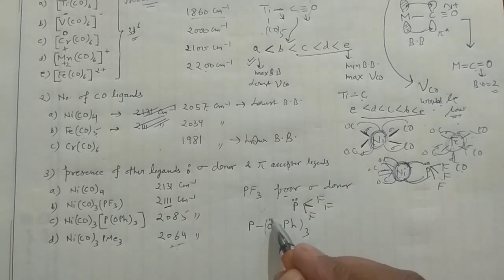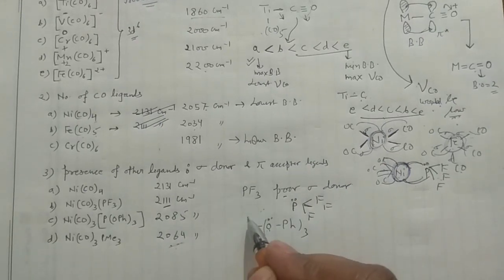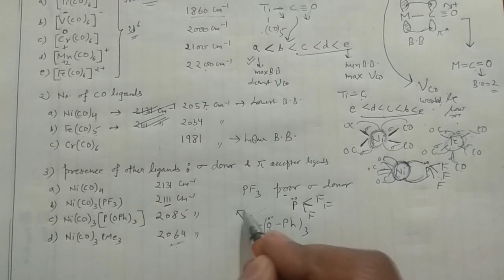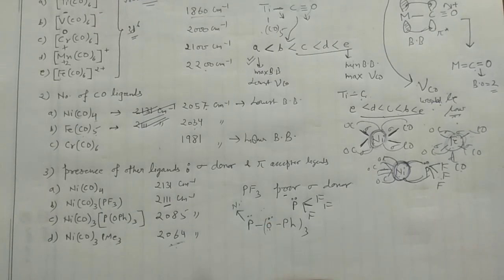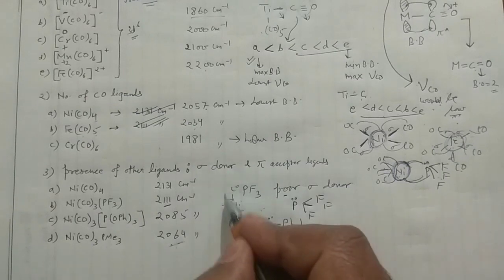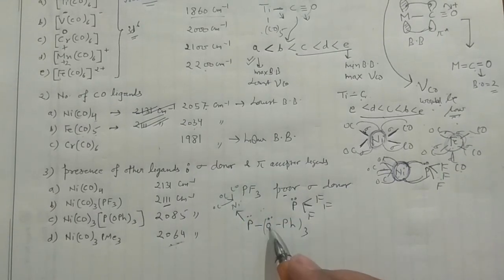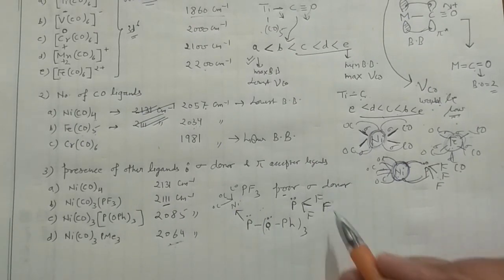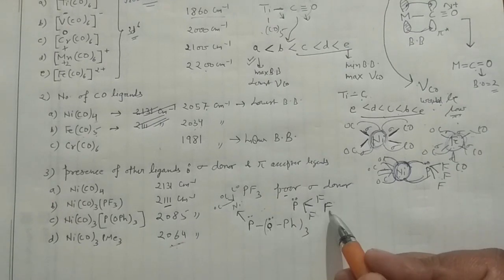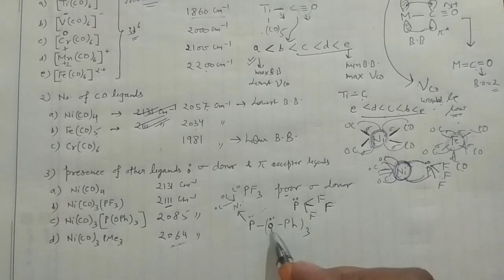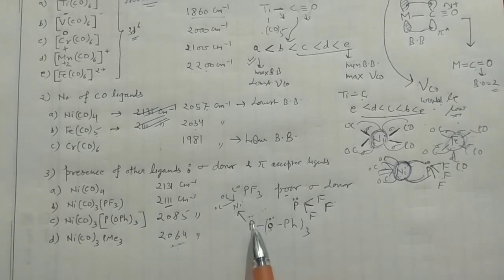In that case, see, lone pair is here and lone pair is also there. Now again it can donate the electron density to the nickel, and 3 carbonyls are already there, as I have explained. But this oxygen is not that electronegative when compared to the fluorine. So it has a minus I effect, but this oxygen will not have that high minus I effect, so that it can donate the electron pair more easily. This phosphorus can donate the electron pair to the nickel more easily when compared to PF3.